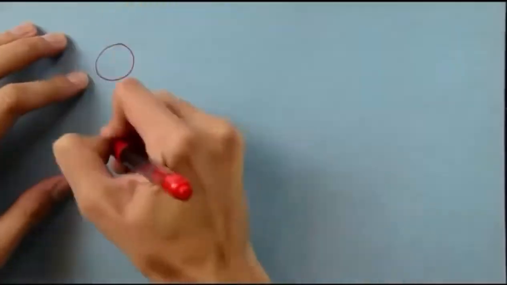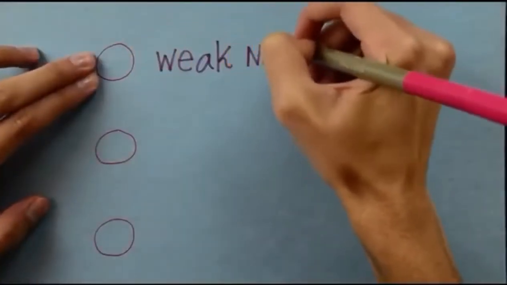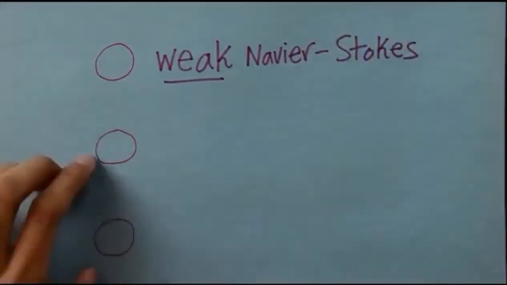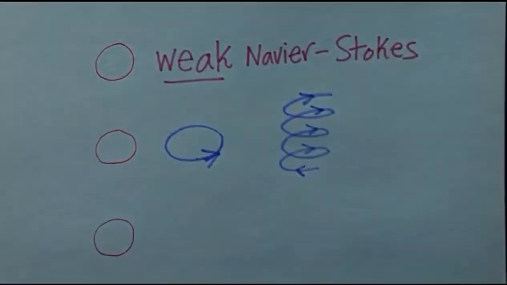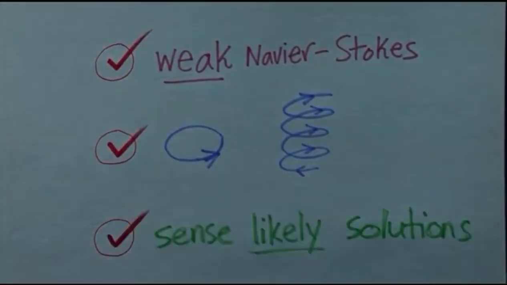Since then, people have tried many other strategies. They've tried solving an easier version of the equation called the weak Navier-Stokes equation. They've tried using differential geometry to show that fluids traveling in certain paths have solutions. They've even tried using probability to guess likely solutions instead of the solution. But so far, nothing has turned out correct.